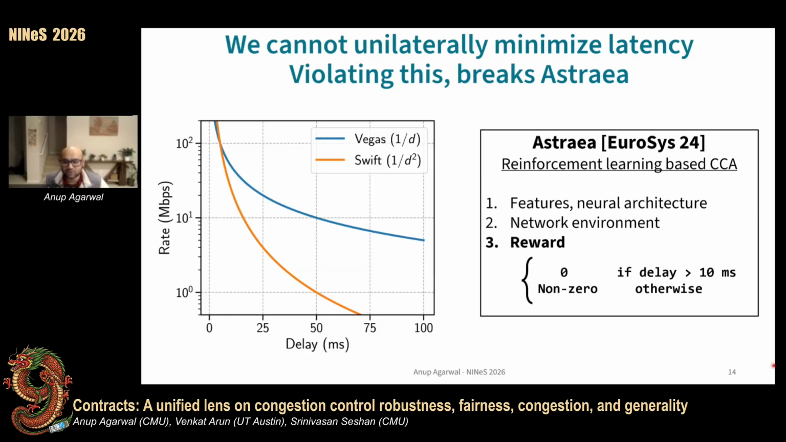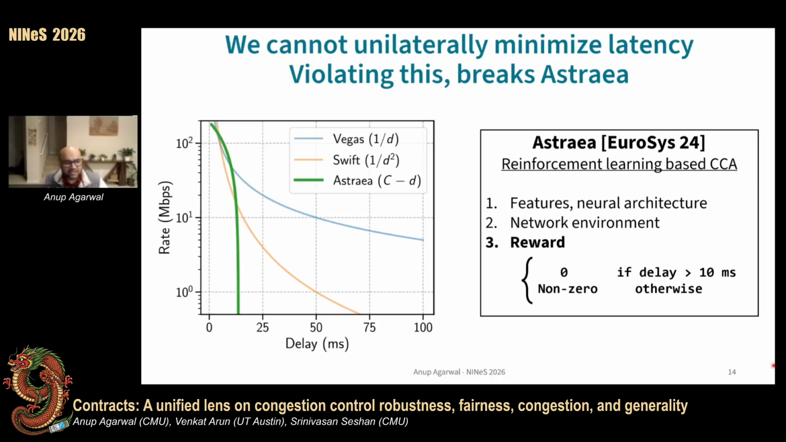Specifically, Astraea uses reinforcement learning. So it defines this fancy neural network architecture, network simulation environment, and so on. But when we look at its reward function, to minimize latency, it sets a zero reward whenever the delay is above a threshold of 10 milliseconds. And to honor this reward, the training process learns the following contract. Here, all of the rates between 0 and 10 megabits per second are encoded in this narrow band around 10 milliseconds of delay.